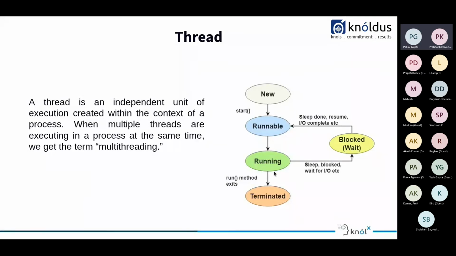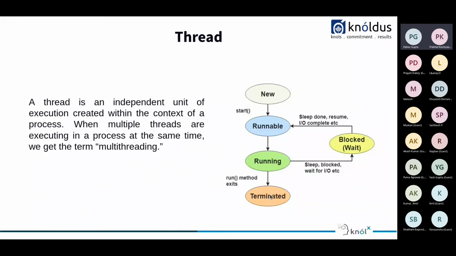So as you can see, this is the life cycle of the thread. When the thread is created, it's over here in the start position, and then it will go to the runnable stage. After that, it will get the task it needs to perform, and then it goes to the running state. After that, it might go to the blocked stage where it can be waiting for some operation, some task which is pending, suppose some future value which we will be getting in some time, and after that it again goes to the runnable stage. Then it will complete the task, and then it gets terminated.